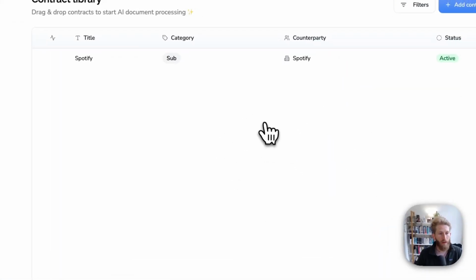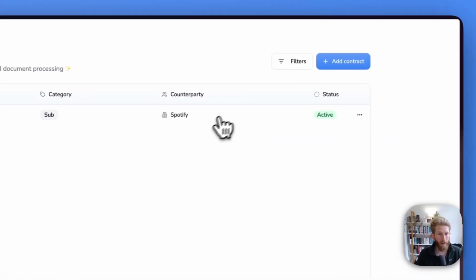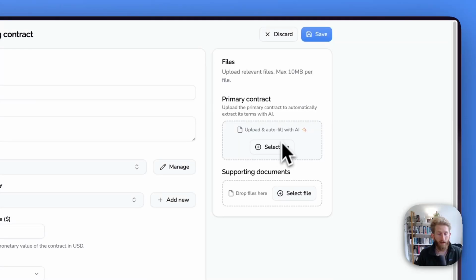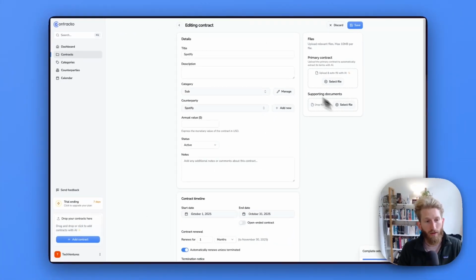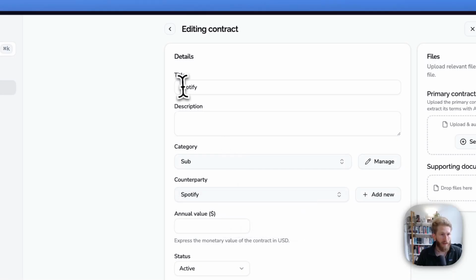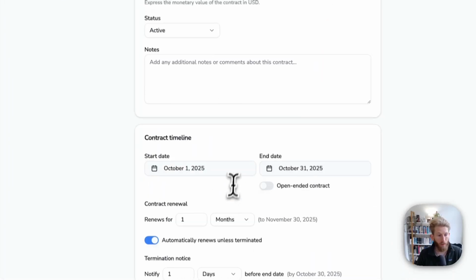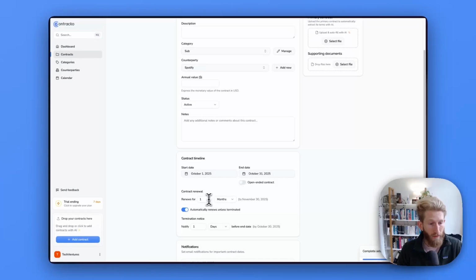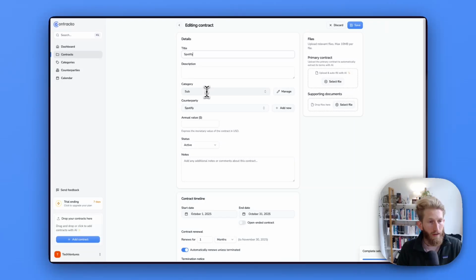So when you upload a file by dragging it here or in the contract editor, uploading it here in the primary contract, the AI model is going to try and extract the counterparty. How would that work? In this particular case, you could see I created a Spotify subscription that rolls with periods of 1 month, renews in 1 month increments, is auto-renewing, and since you can automatically cancel it on the website, I've inserted a 1-day notice period. So the relevant category would be subscription, and a relevant counterparty is obvious in this case.